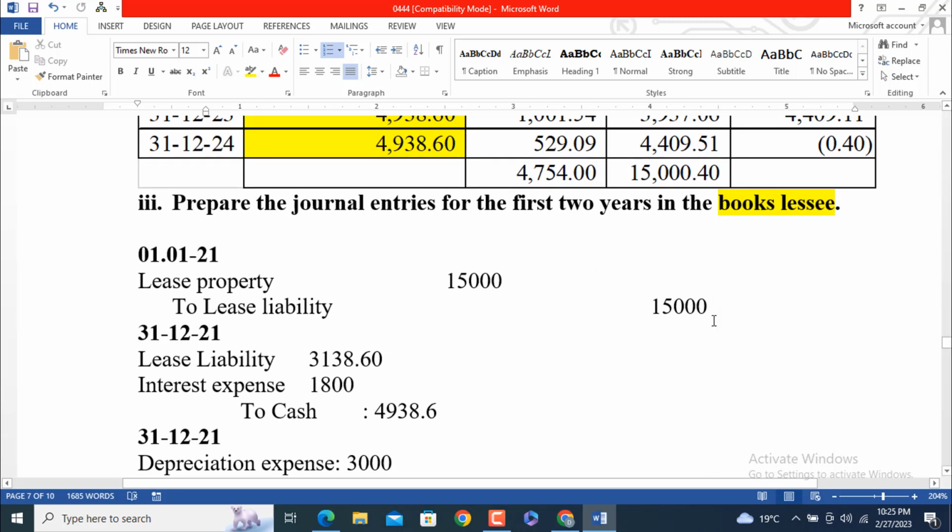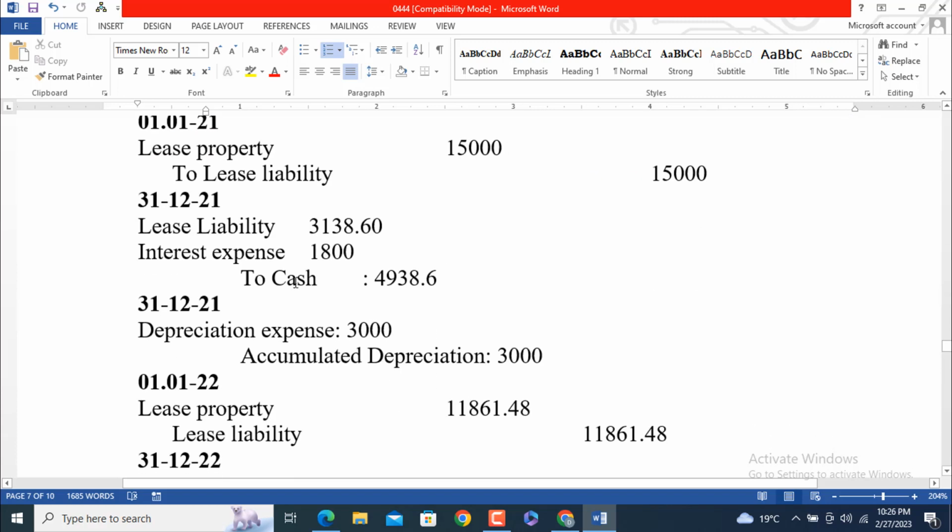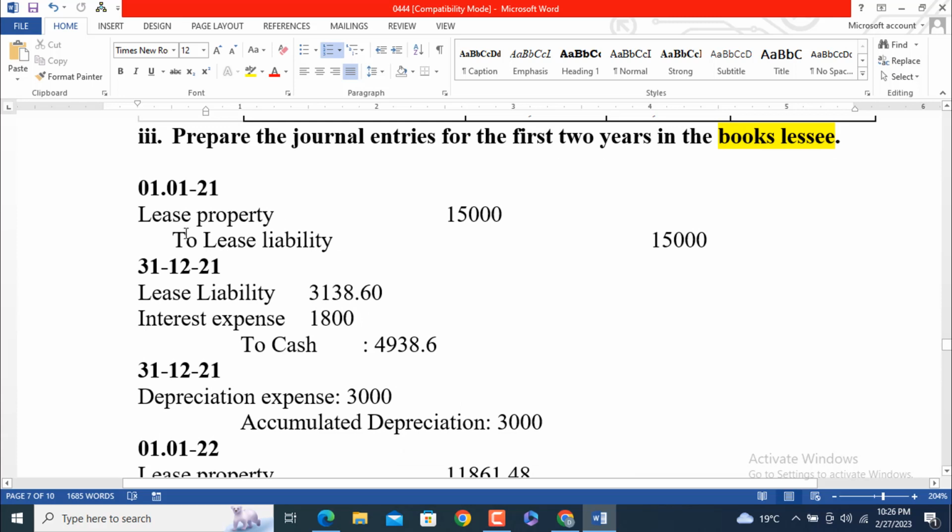Now come to the last part of this question. Prepare the journal entries for the first 2 years in the books of the lessee. On 01/01/21 at the time of inception, the entry is: lease property to lease liability 15,000.